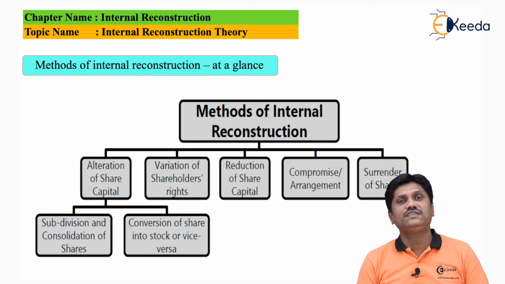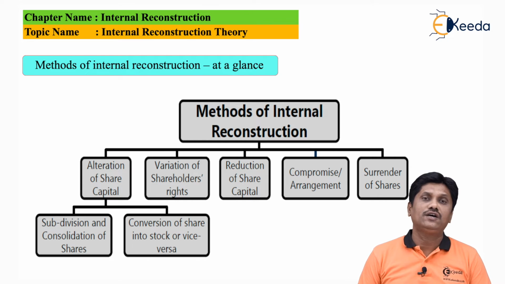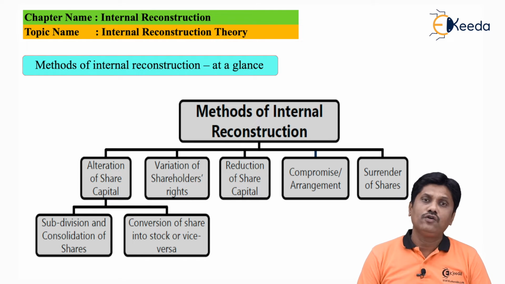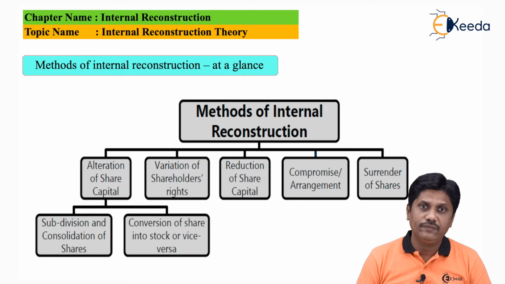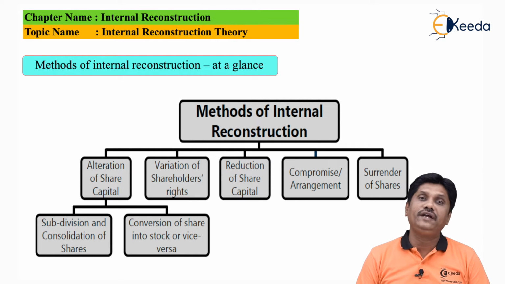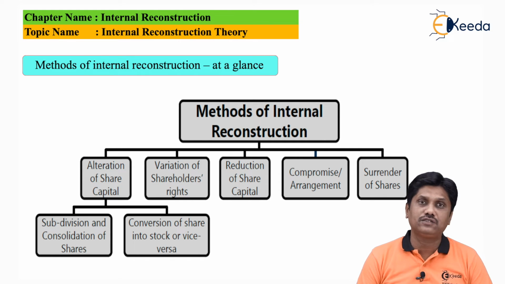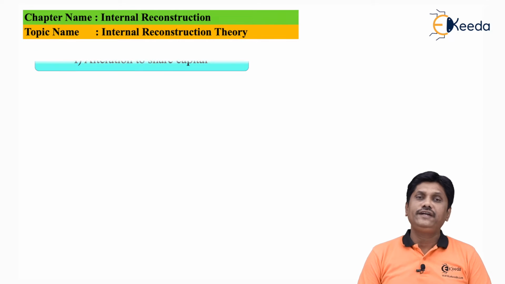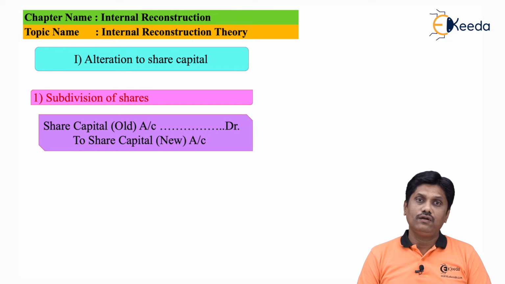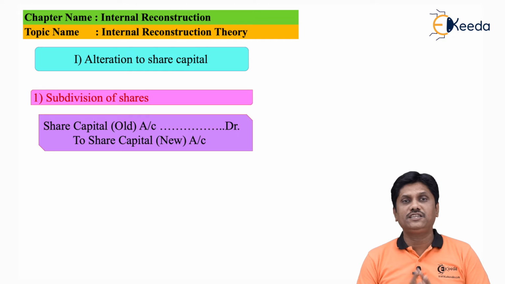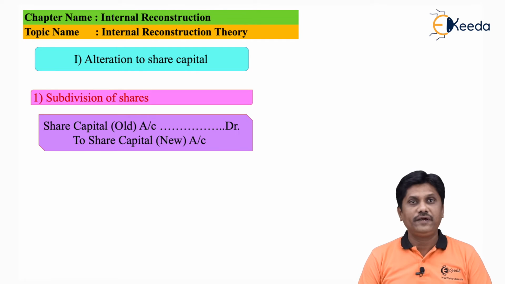So surrender of shares is basically the act by the shareholder whereby he gives away his shares in the name of company, and those shares company can use for their liability settlement. So it is one of the ways of internal reconstruction, and now I have just completed the methods of internal reconstruction. Friends, now let us understand in detail what will be the entries for the respective arrangement or method.